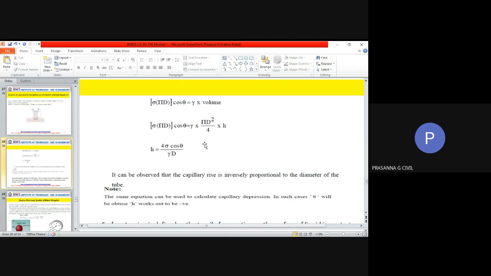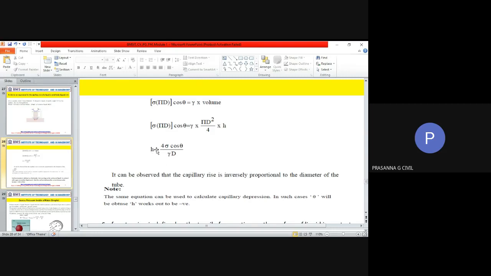Now all the units should be converted to the same system. It is easy here because this will be Newton per meter, and this will be Newton per meter cube. If you are writing rho, you will be writing rho into g, where it will all automatically get converted into Newton. Either way your answer should be fine.